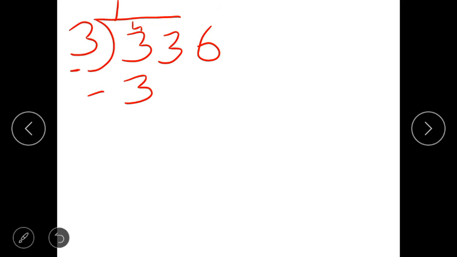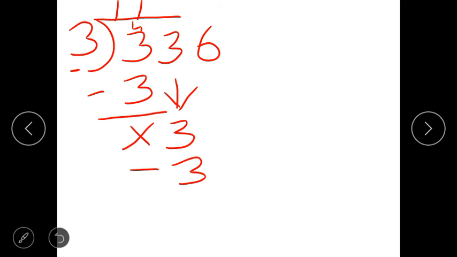Put the sign of subtract, draw a line, and 3 minus 3, 0. So you can put cross also. Now you have to put down the number 3. Now again read the table of 3. 3 ones are 3. You got the same number. Again you have to write 1 as the quotient and write 3 below that. Now subtract it. 3 minus 3, 0. So again you can put cross.